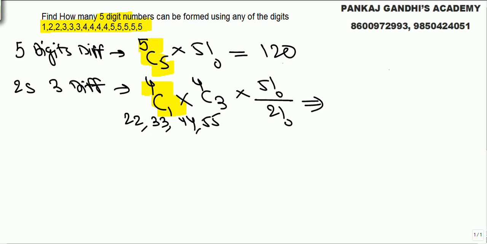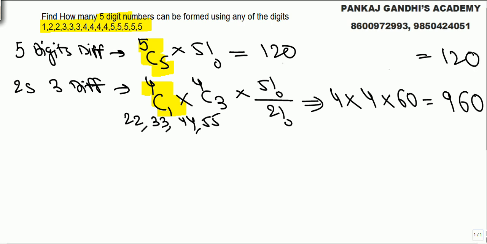So what we get here is 4C1 is 4, 4C3, standard result 4C3 equals 4C1. 5 factorial 120 upon 2 is 60. The calculation is not what we are bothered about right now. The logic is what matters the most. 4 times 4 times 60 is 960.